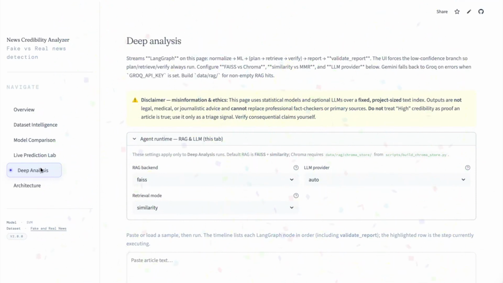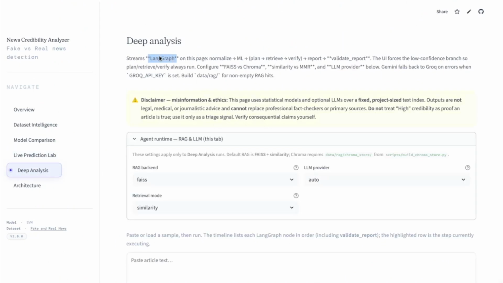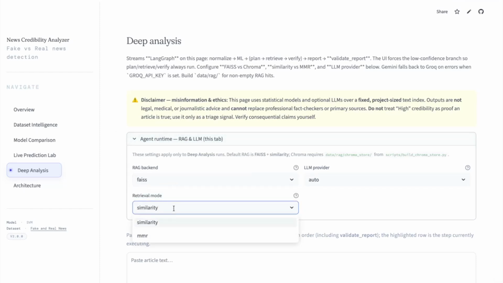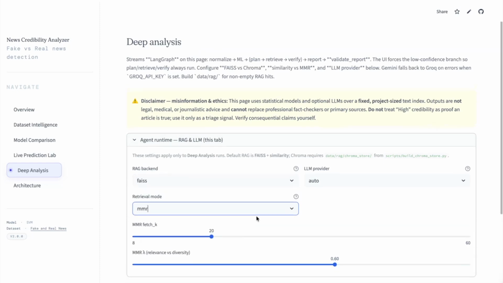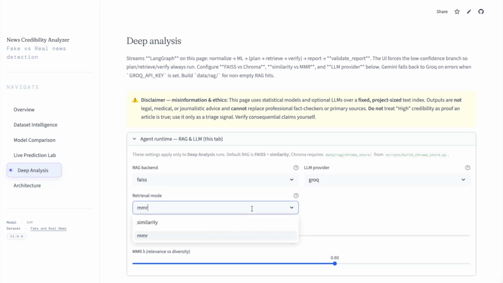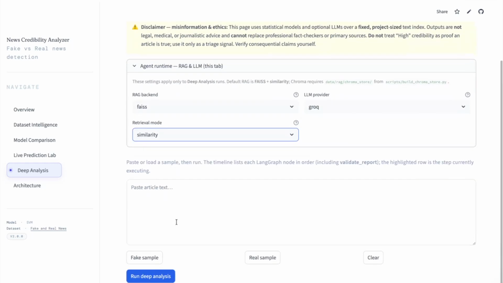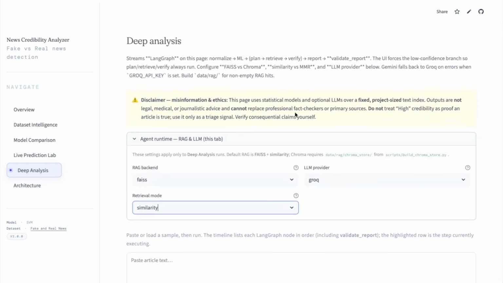So this is the deep analysis page. This is the full Milestone 2 interface, unlike the live prediction page, which is just the ML model. This page runs the entire LangGraph agent and streams every step live as it executes. It also showcases the agent runtime, RAG and LLM, where you can control the full retrieval and generation pipeline. At the top, the agent runtime panel lets you switch between FAISS versus Chroma for vector storage, choose retrieval strategies like similarity versus MMR, and select LLM provider, Auto, Groq, or Gemini based on your setup. For a smooth recording or demo, FAISS plus similarity plus Groq is the most straightforward path, especially if your API key is already configured. Now handing off to the project lead for the deep UI demo.